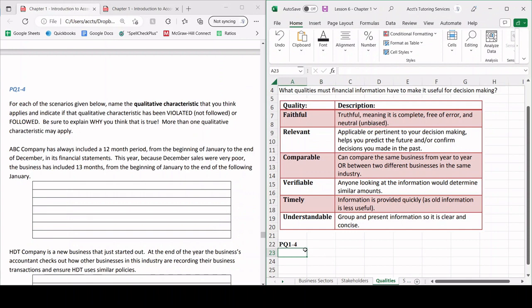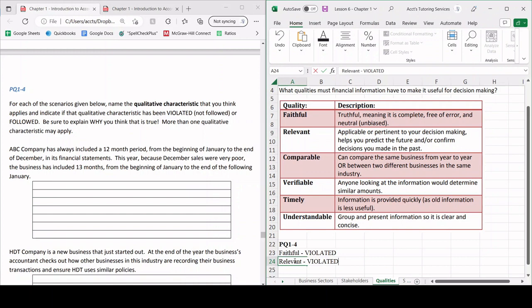So there's obviously a lot of red flags in this one. The first one being faithful. So this is violated. Faithful is violated because the information is not free of error. They're literally adding an extra month in there because December sales were very poor. So they're not being faithful at all. The next one that's being violated is relevant. Essentially, the additional month is not useful for decision making as it did not happen within that year.